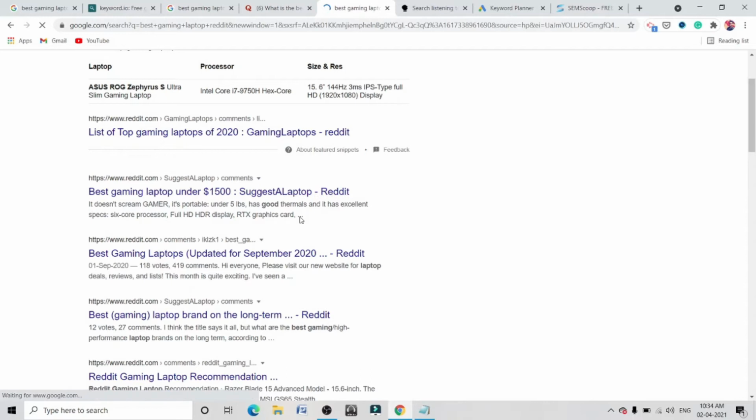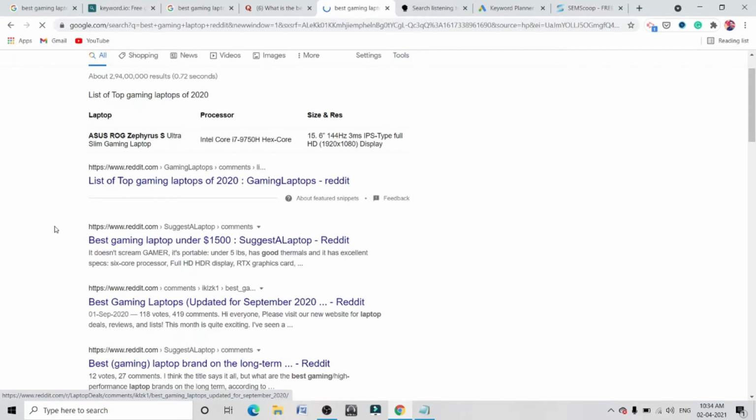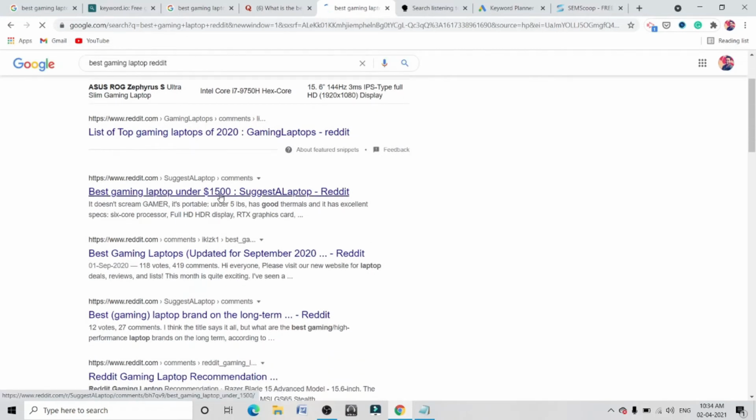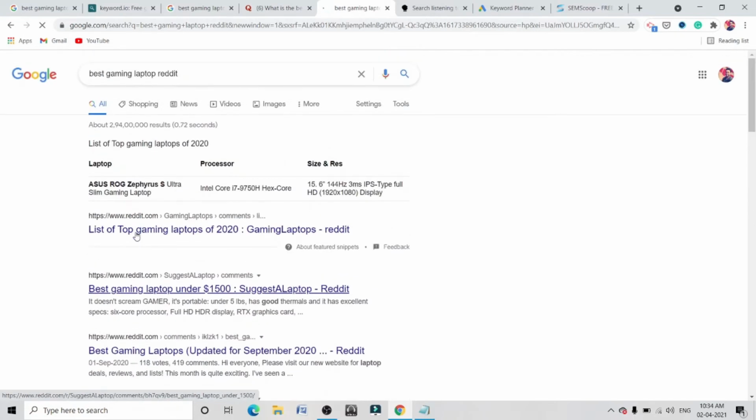Here you can see there are subreddits where people are discussing your topic. So you can pick keywords from there as well. Best gaming laptops under a price, so you can make use of this as a long tail keyword as well. So that was Quora and Reddit.